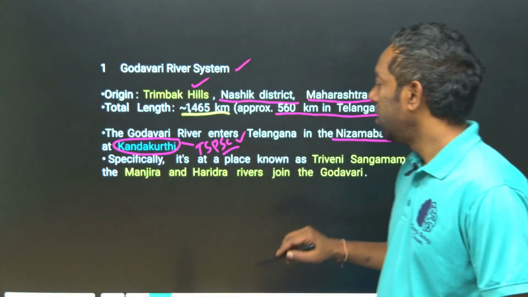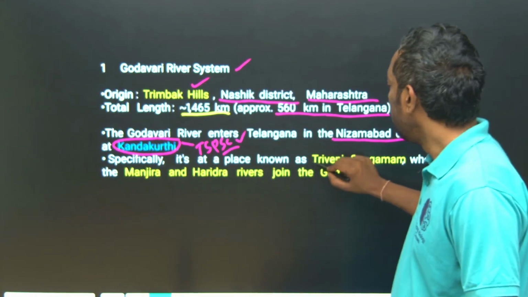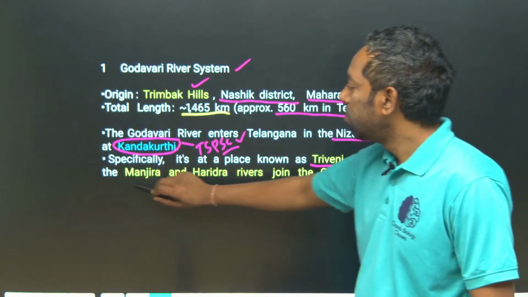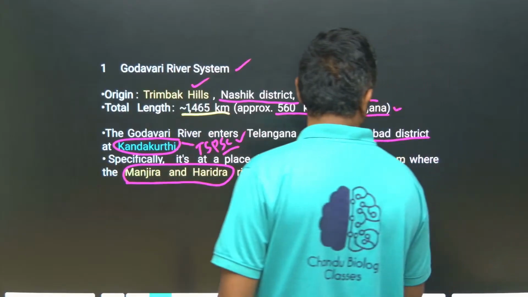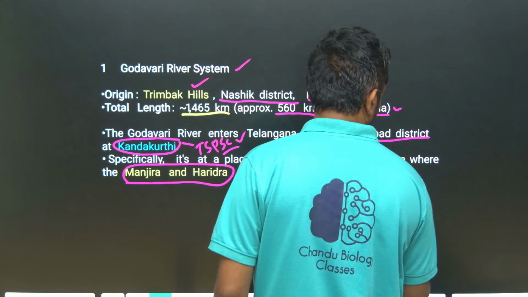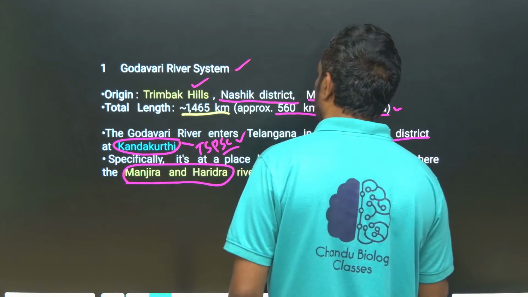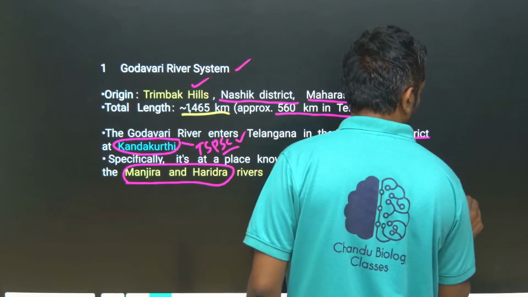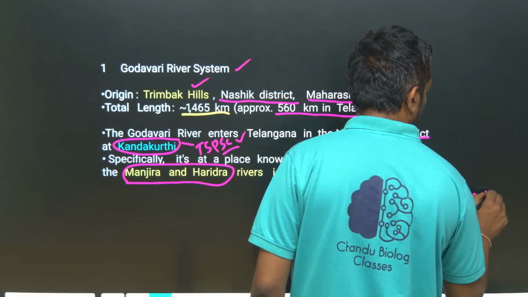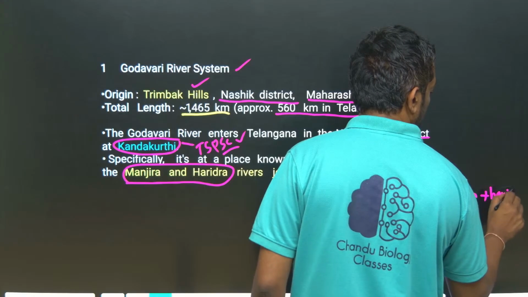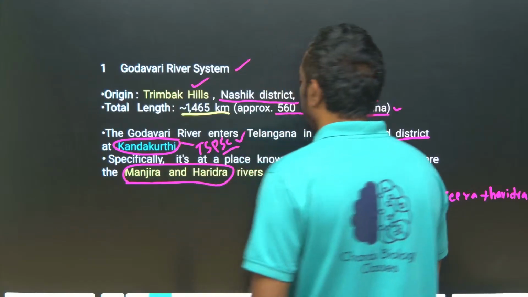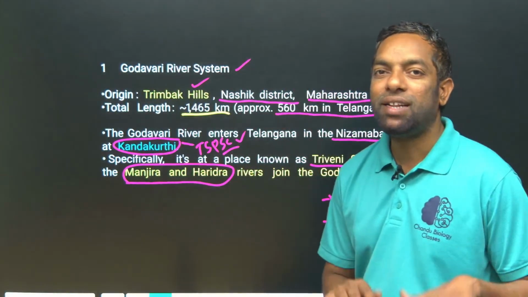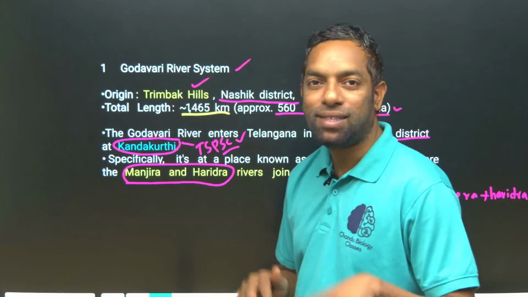The Godavari river meets two other rivers, Manjira and Haridra. Godavari plus Manjira plus Haridra. These three rivers are called Triveni Sangamam. The place where these three rivers meet we call Triveni Sangamam.